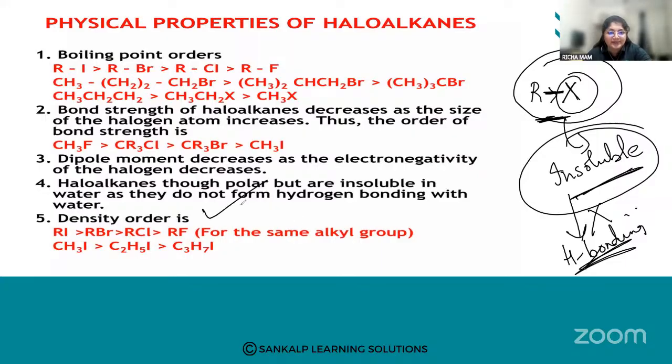Then density. What about the density? Here density is in the order RI is greater than RBr. Density is mass upon volume, so the more the mass, the more will be the density. So iodide will be the greatest: RI is greatest, then RBr, then RCl and RF. So this is the density order. I hope this is clear.